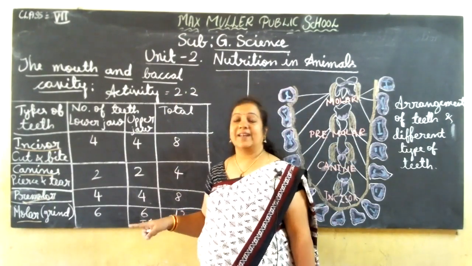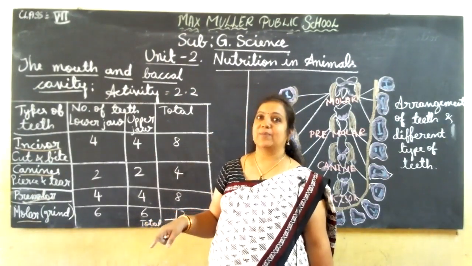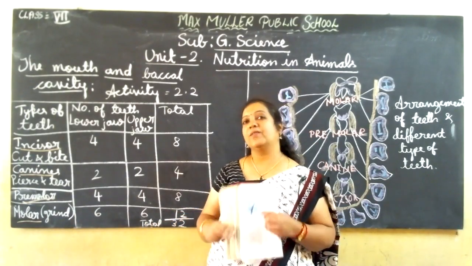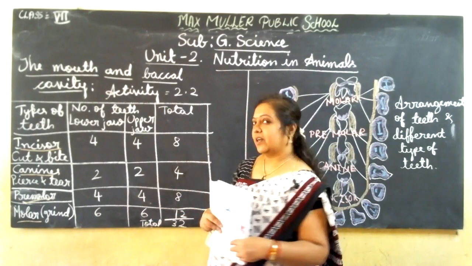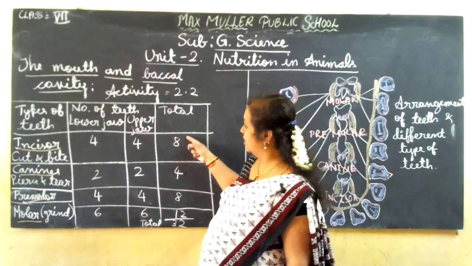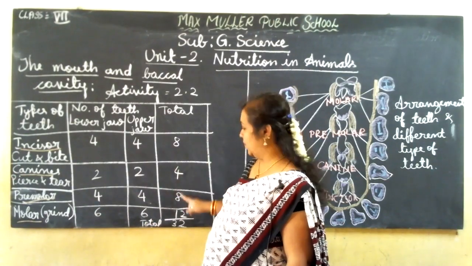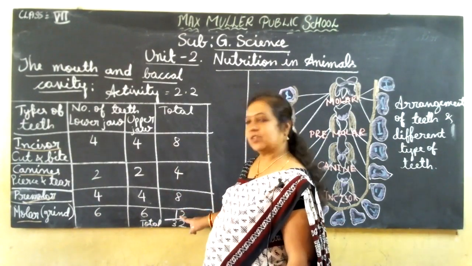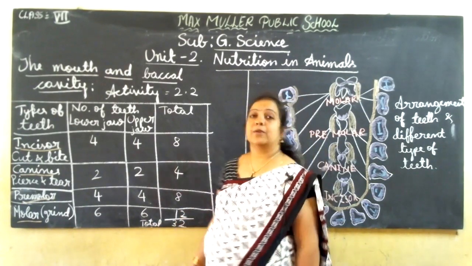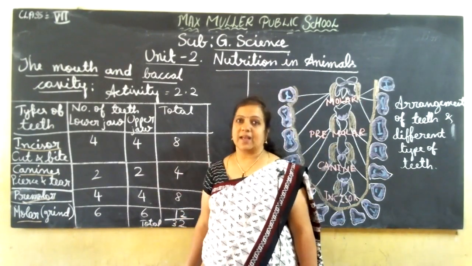I already told you in the last class that the total number of permanent teeth is 32. Now let us count: 8 plus 4 is 12, 12 plus 8 is 20, 20 plus 12 is 32. So the total will be 32 in the human buccal cavity.